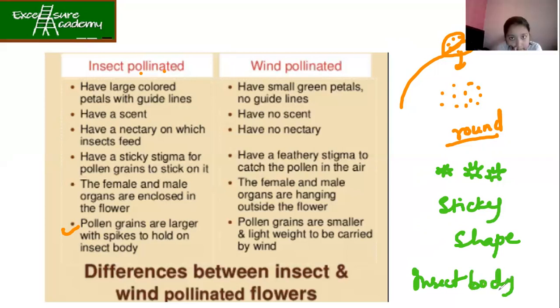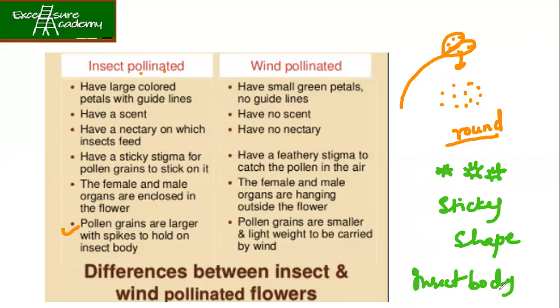So whenever an insect is flying from one flower to another flower, the chances of the pollen grains sticking onto the insect body will be high. So that whenever it is sitting on another flower, the pollen can come out of the insect body and fall onto the flower. Now it's clear? Yes, ma'am.